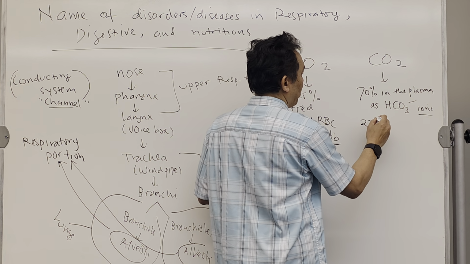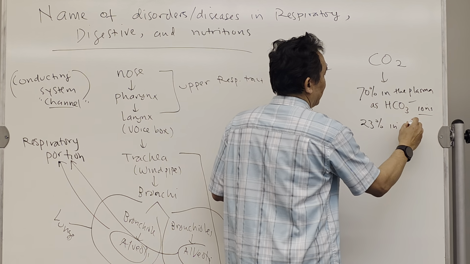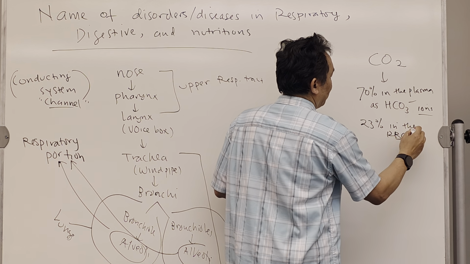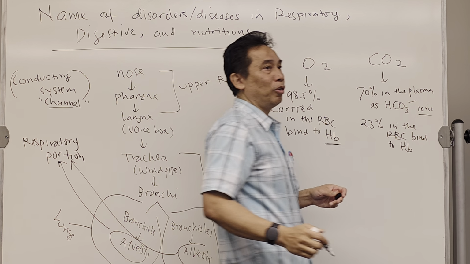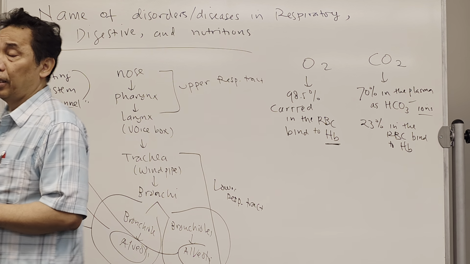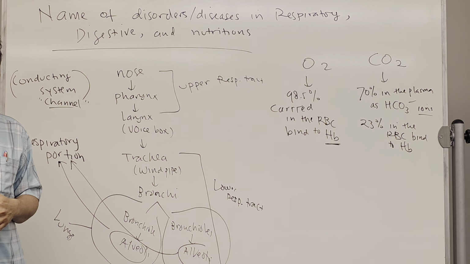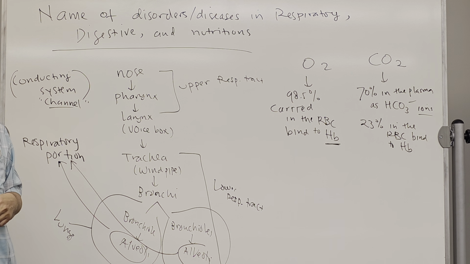23% in the red blood cell bind to hemoglobin. So hemoglobin also carries the carbon dioxide, especially when it is carried back to the lungs.